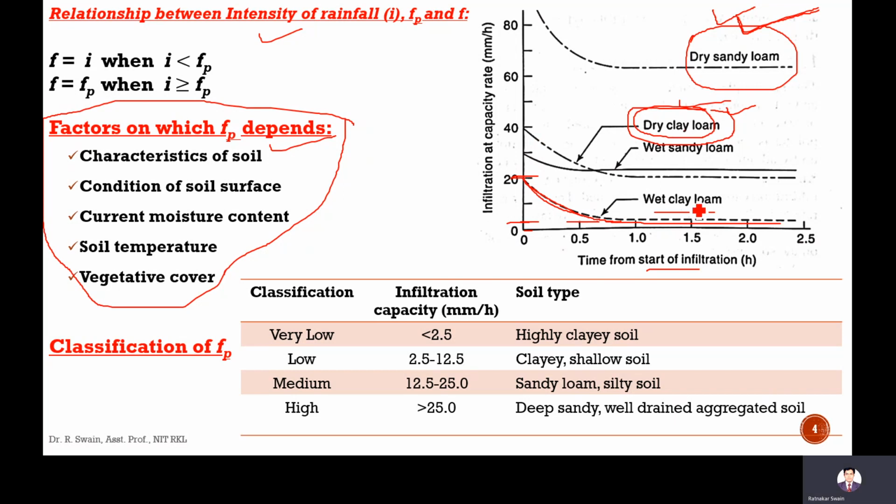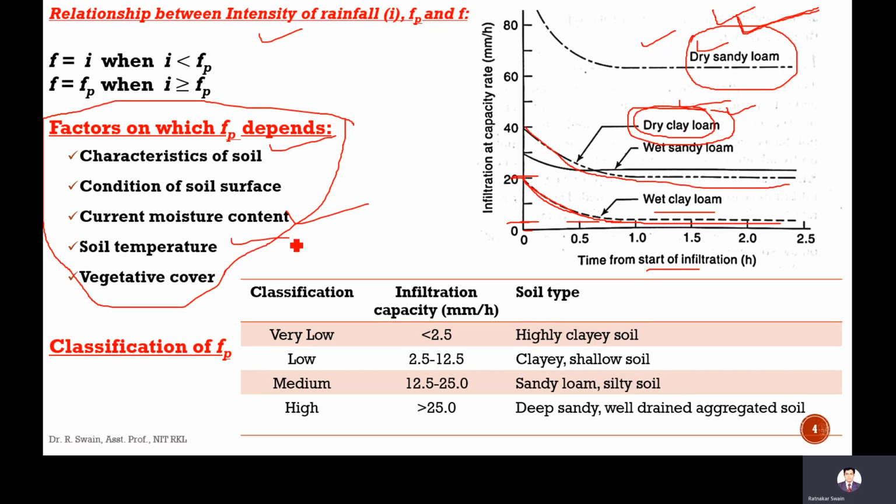Here also it is wet clay loam, and this is dry clay loam. In dry clay loam obviously the infiltration will be a little more because it is dry. Wet sandy loam infiltration rate is more than clay loam, and between the wet sandy loam and the dry sandy loam, in dry sandy loam it is very high. So it depends upon the current moisture content, whether the soil is dry or wet. If it is wet, then obviously the infiltration rate will be very less. If it is dry, infiltration rate will be high.